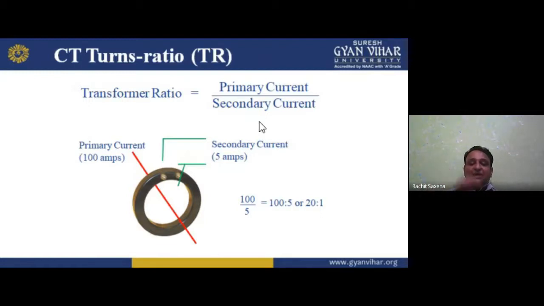So that is why in the primary we are getting higher, more current, and resistance is less. In the secondary, the resistance is higher and the number of turns is higher, so we are getting less current. So 100 by 5, we are getting 20 is to 1 as the CT ratio. We can easily calculate the primary current to the secondary current. I hope you understand. So it looks like this here.